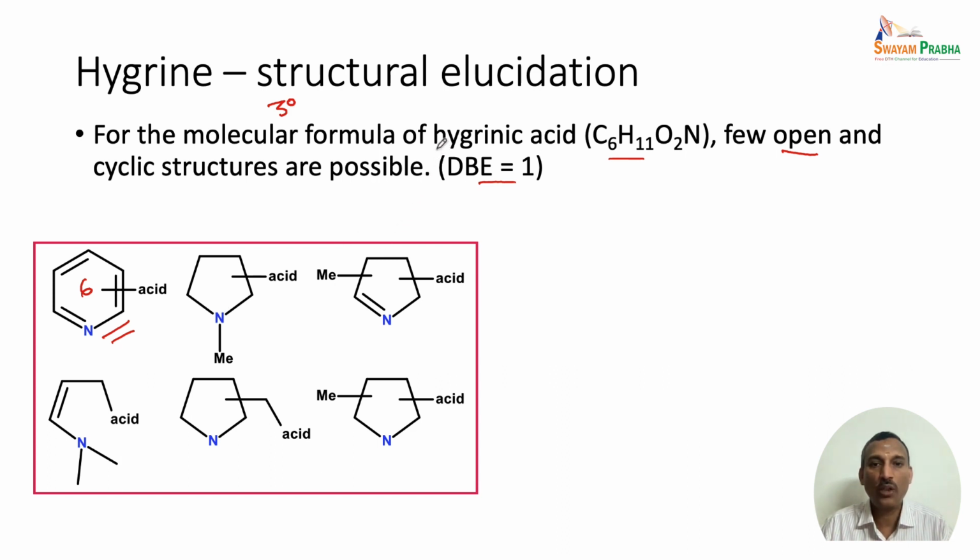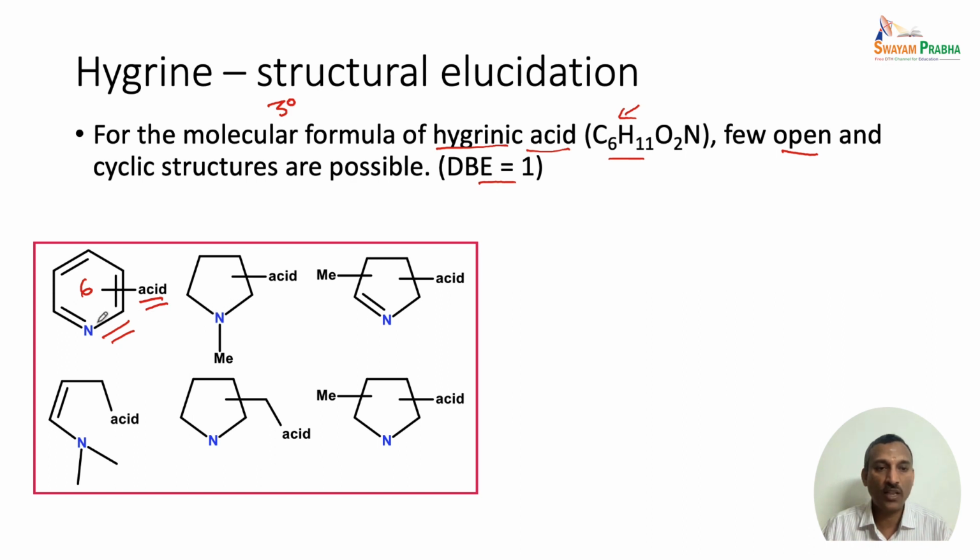Now, we are going to look at the structure of hygrinic acid and not hygrine directly, because hygrinic acid is obtained from hygrine. C6H11O2N is the molecular formula for hygrinic acid, and we are going to look at its actual structure. From this we find there is a double bond equivalence of 1. So, we do not have to worry about the carbonyl unit that is present in hygrine now. There is an acid unit and there is a 6-membered ring. This is one way of writing the structure.